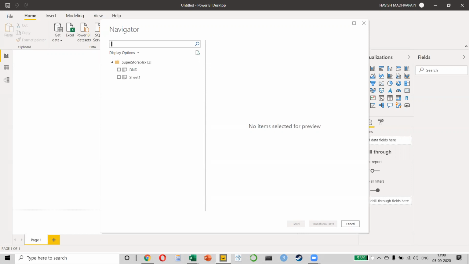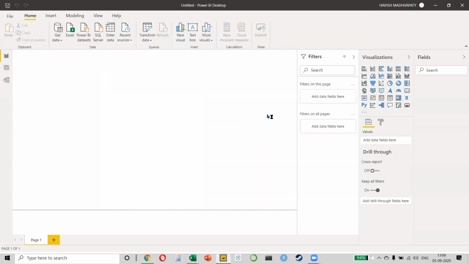So you're right. This is a question that you will always have, which is how do you know which one to use? And that purely comes from experience, okay? That's the reason I've done it on Excel, so that after I've done it on Power BI, we can compare both the results, okay? So I select my sheet and I click on load.